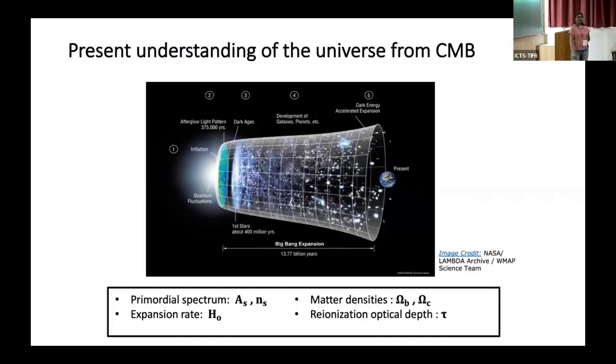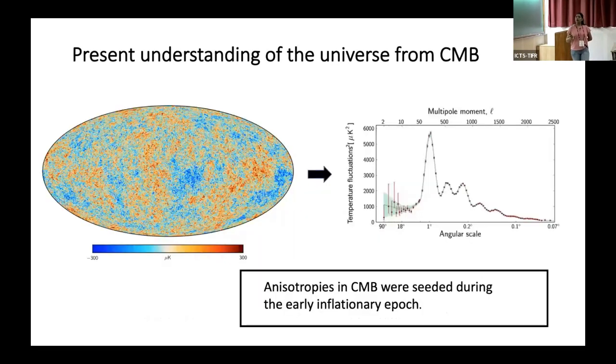We all know that the present universe is well described by a 6-parameter lambda CDM model. This model assumes an earliest phase of inflation, cosmological inflation, and this epoch is something I'll be interested in for my work. So Planck observes the CMB sky and measures the anisotropies in the CMB, which are of the order of microkelvin. These anisotropies were seeded during the earliest inflationary epoch. And Planck precisely measures the CMB power spectrum.